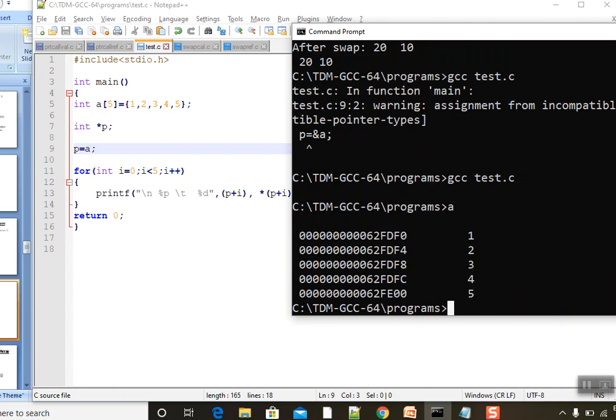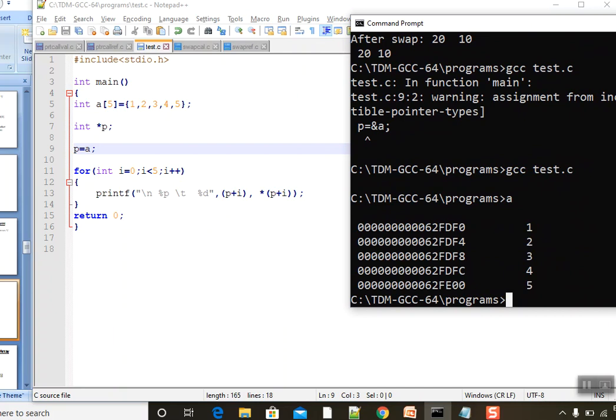Yes, that is first iteration is p plus I becomes 0. P plus I means that is p is a plus 0. Again star of so and so, that is value from this address. Again next iteration I becomes 1. So it is p plus 1. P is what? Starting address plus 1. Again value from that address. Again p plus 2. This is your p plus 2 address from starting to plus 1 plus 2. Just compare the code with output. You will have a clear understanding. So hope you understood how to access 1D array with this, right?